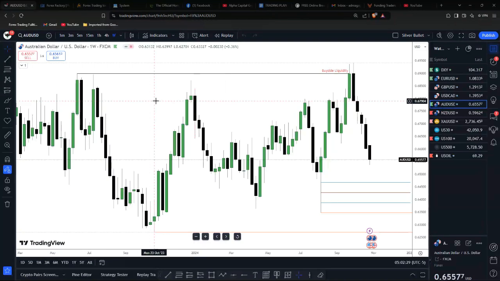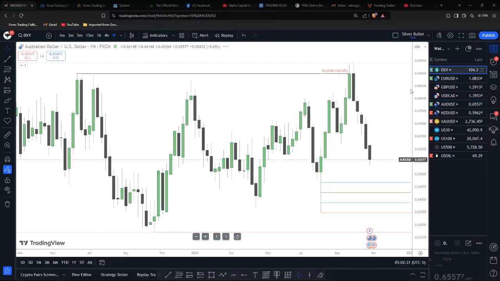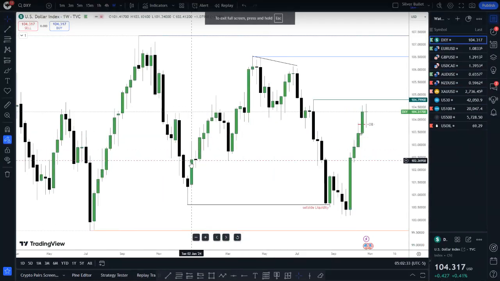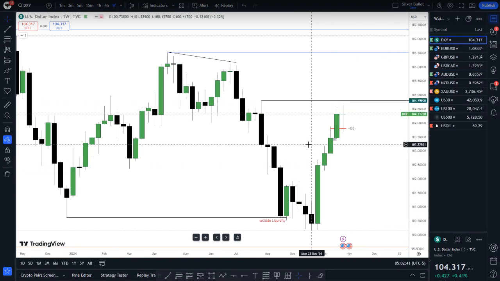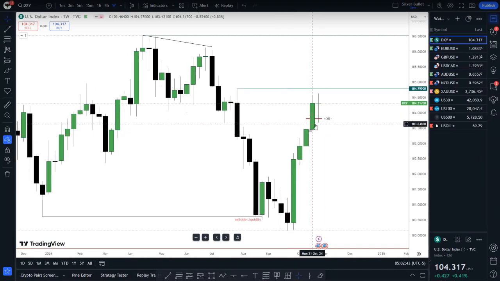Let's look at a DXY analysis based on ICT concepts. As always, last week we pushed the dollar, and yes, we were expecting price to push above this high and eventually to this level here, which was 104.79. This week, guys, I am still bullish here. I am still bullish, still expecting price to push these levels.